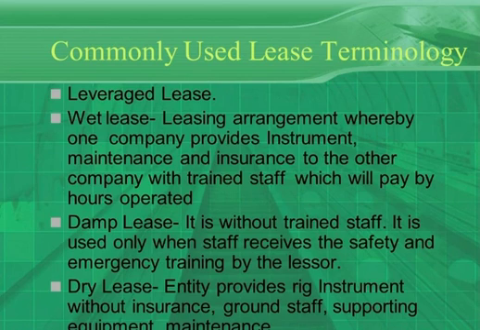Now dry lease. Under dry lease, suppose for a rig company or any oil company, the entity provides only the equipment, but no insurance, no staff, no maintenance. So under wet lease, all things are there: maintenance, training, insurance, staff, etc. Under damp lease, staff is not there. And dry lease, what happens? They provide only equipment, no maintenance, no staff, no training. So we may have wet lease, damp lease, and then dry lease.